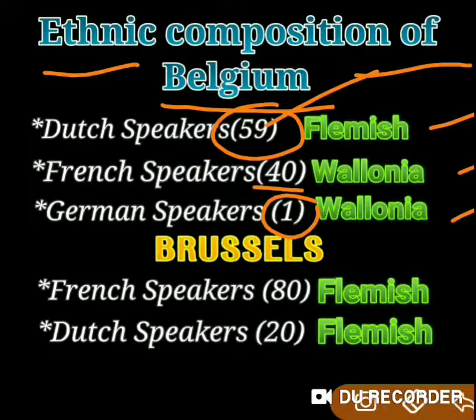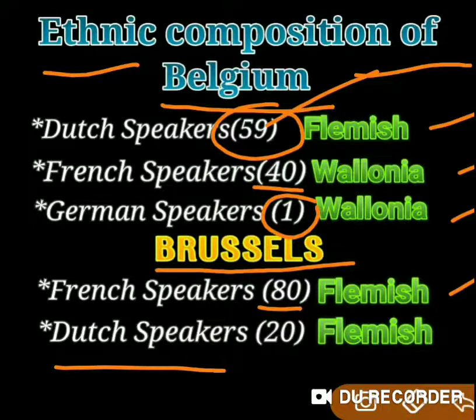And in the capital city of Belgium, that is Brussels, the scenario is totally different. Here French speakers comprise 80% of the total population of Brussels, as well as Dutch speakers who comprise 20%.